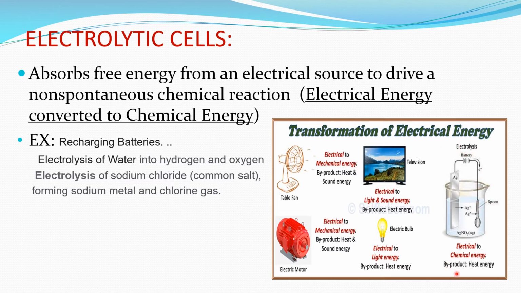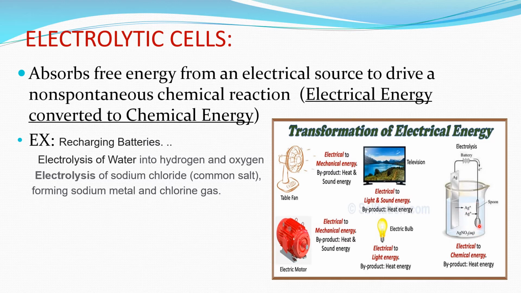Here, some transformations of electrical energy to chemical energy are shown. Basically, this diagram relates to the conversion of electrical energy to chemical energy. We can call this an electrolytic cell, in which this is a source of electric current. You can see here a battery is written. From this external source of current, that is the battery, electric current is passed through the electrolytic solution, which undergoes decomposition and gets converted into chemical energy.